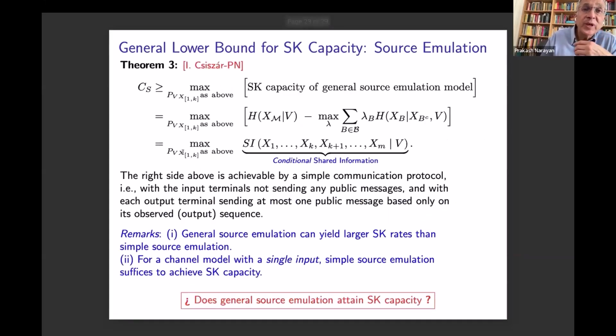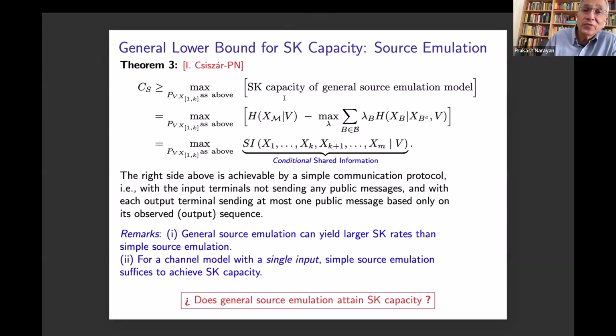So clearly, a general lower bound for secret key capacity for this multi-terminal channel model through source emulation is the following. Through general source emulation, it's always bounded below by the secret key capacity of the general source emulation model, the way I described it. But then the input terminals have a choice of V, the joint distribution of V and the input random variables X_1 through X_K, such that X_1 through X_K conditioned on V are conditionally independent.